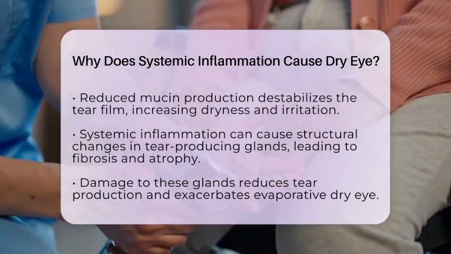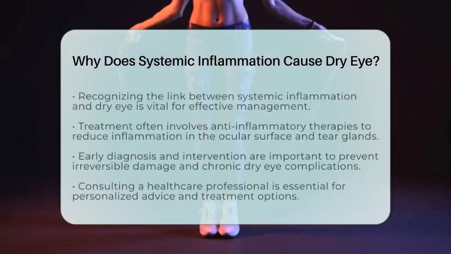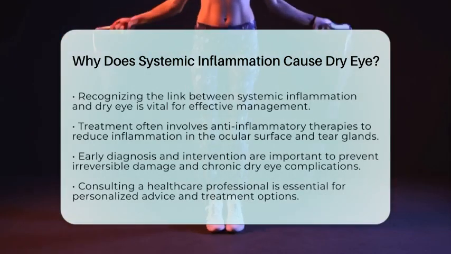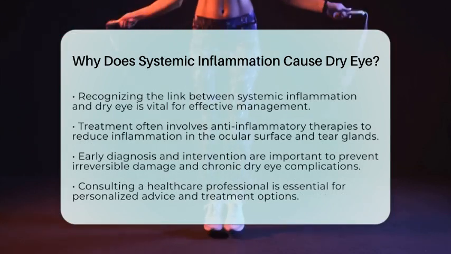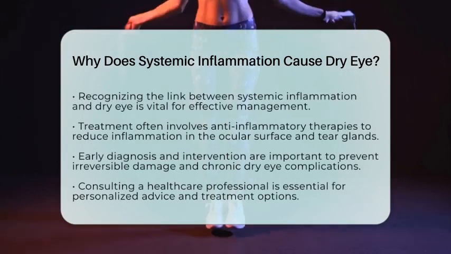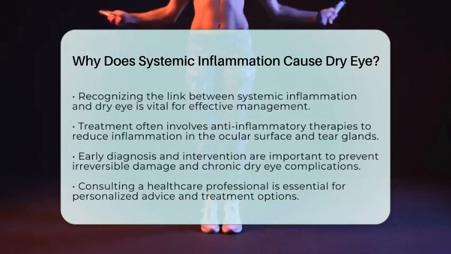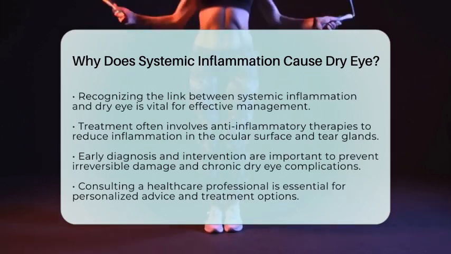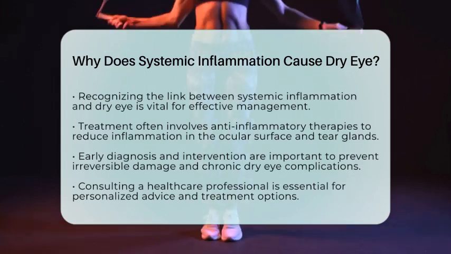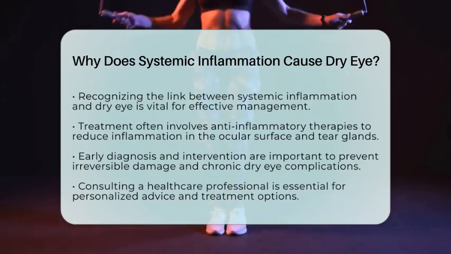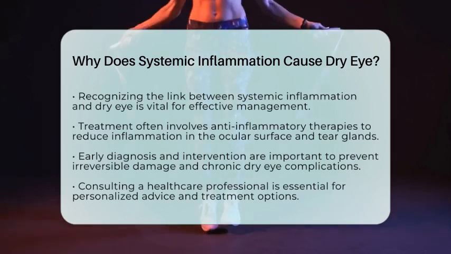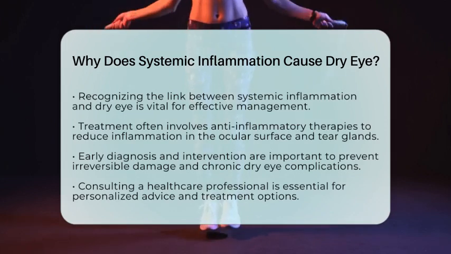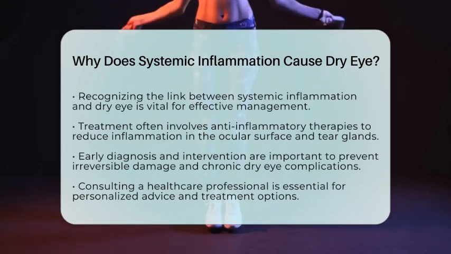Recognizing the link between systemic inflammation and dry eye is essential for effective management, especially for those with autoimmune diseases. Treatment strategies often involve anti-inflammatory therapies aimed at reducing inflammation in the ocular surface and tear glands. Managing systemic inflammation through proper medical care can help alleviate ocular surface inflammation and improve dry eye symptoms.